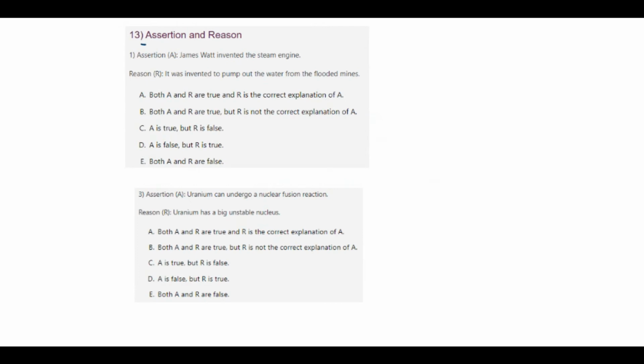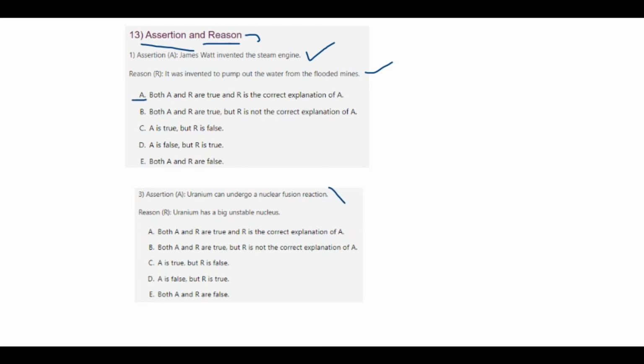So next we have assertion and reason. Assertion is nothing but facts, and reason is the reason for why that fact exists. We have an assertion: James Watt invented the steam engine. Is it true or not? It's definitely true. And the reason: it was invented to pump out the water from the flooded mines. Yes, it's also true. So your answer is both A and R are true, and R is the correct explanation of A. That is your option A.